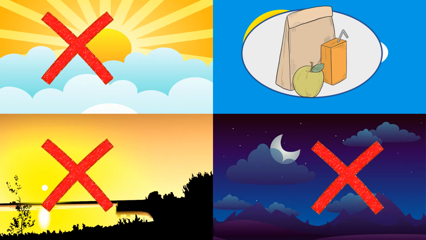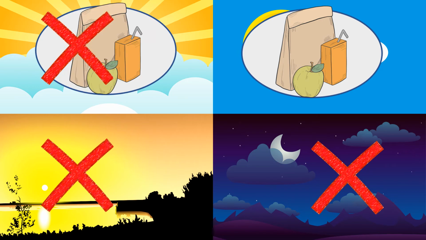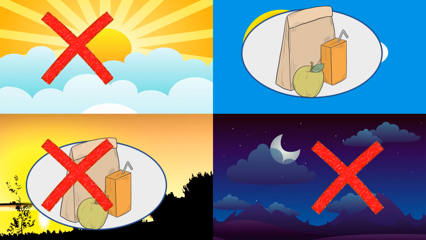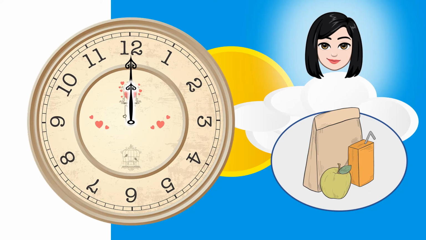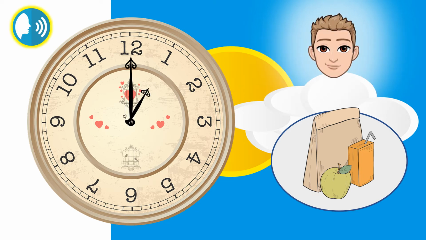You always have lunch in the afternoon. You don't have lunch in the morning. You don't have lunch in the evening. You don't have lunch at night. She has lunch at 12. You say. He has lunch at 1.